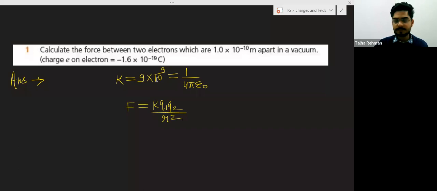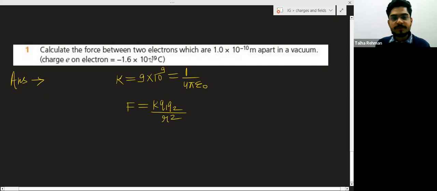Completed? Okay, now see, I am solving. They are saying calculate the force between two electrons which are 10 to the power minus 10 meter apart.